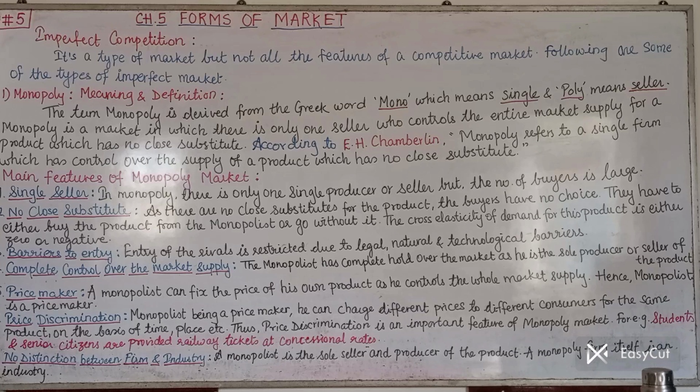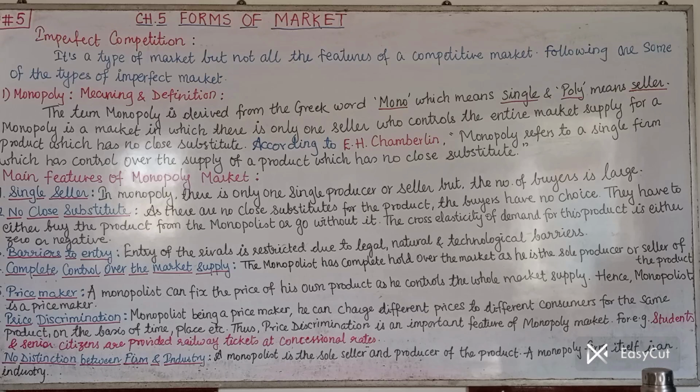Now see, up till now we understood, in simple words, monopoly means nothing but a single seller, a single producer, who naturally has control over the entire market since he is the single seller. But the buyers are many. So let us see the main features of the monopoly market. What are the features? Number one, single seller. In monopoly, there is only one single producer or seller, but the number of buyers is large. So very simple. The basic meaning itself becomes the first feature, single seller.